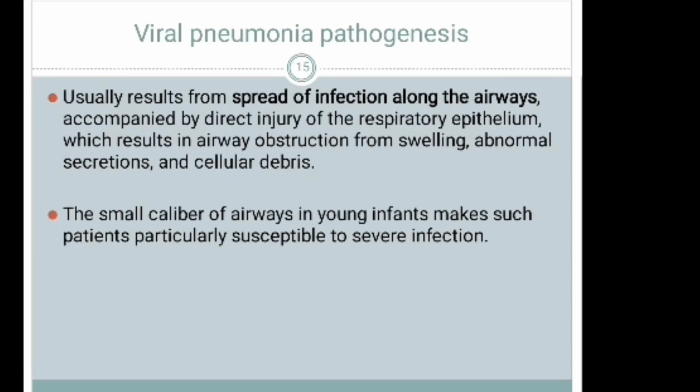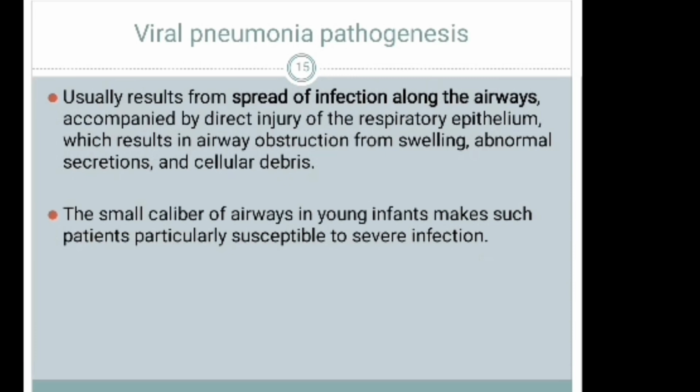This can lead to respiratory tract obstruction.